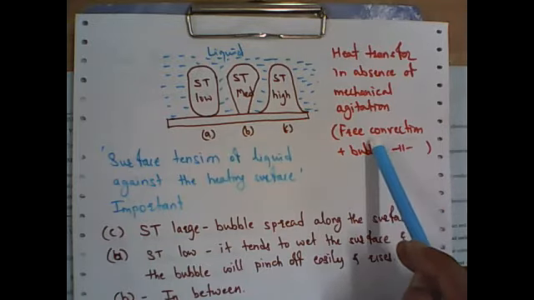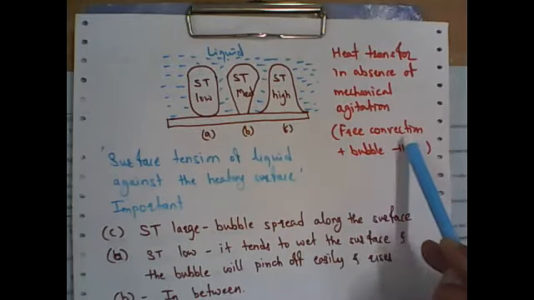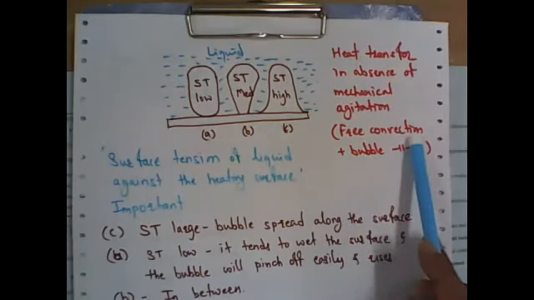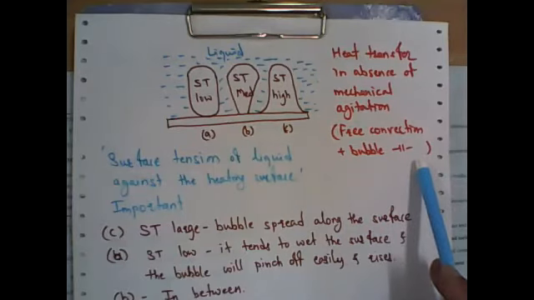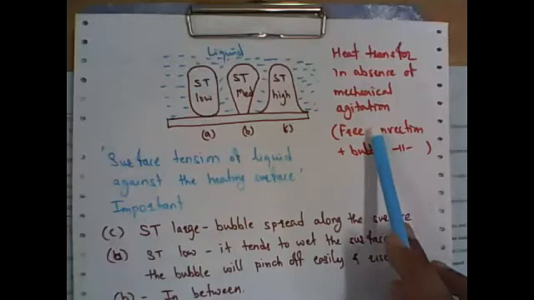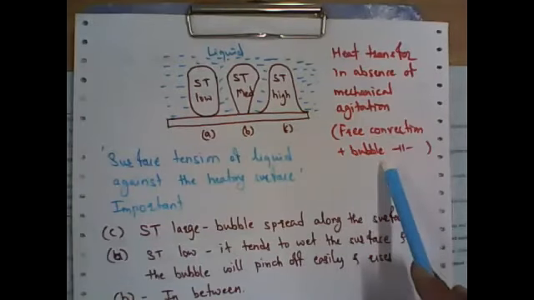When heat is added to the liquid, obviously the liquid becomes less dense, and these less dense particles or molecules move upward. This is called simple free convection. In this phenomenon, apart from free convection, bubble formation and disengaging are also there. With the help of bubble formation and disengaging, heat transfer takes place. So heat transfer in a boiling liquid is the combination of free convection and bubble convection.